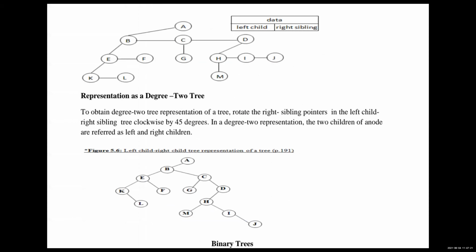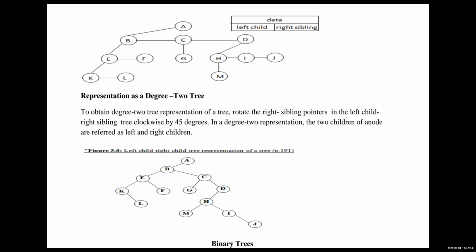So what we have to do is rotate the right sibling pointers in the left child right sibling tree clockwise by 45 degrees. So you have to rotate it by 45 degrees. In a degree 2 representation, the two children of a node are referred to as the left and right children.